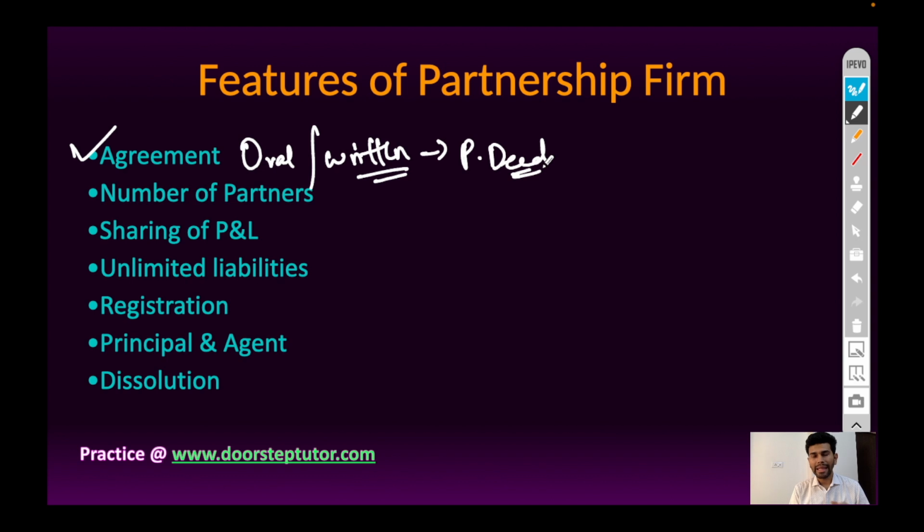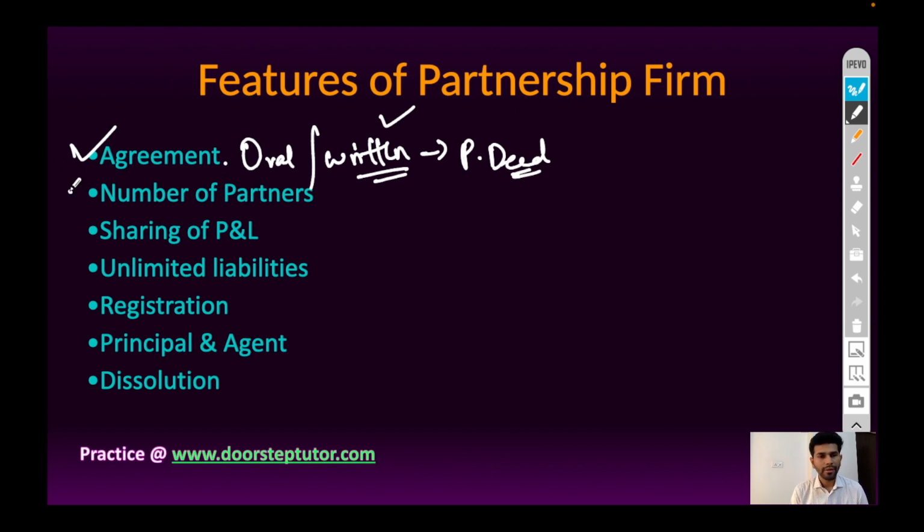Partnership deed contains name of business, registered address of partnership firm, name of partners, address of each partner, capital introduced by each partner, profit sharing ratios among partners, other conditions and rules such as interest on capital, interest on drawings, interest on partners' loan, and conditions in case of winding up of the partnership firm. Written agreement is more reliable to solve future disputes among partners. So agreement can be oral or written.